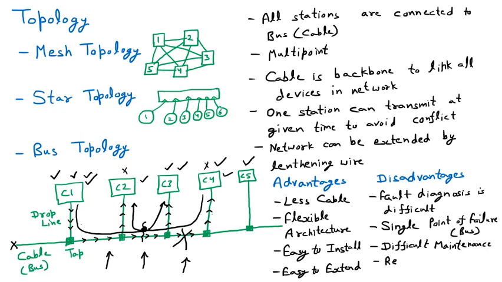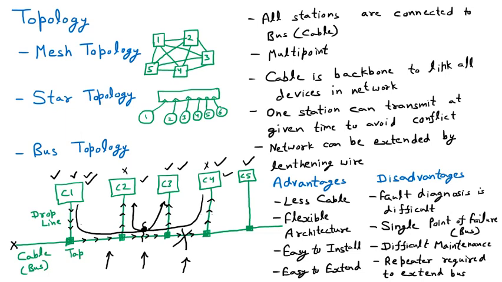That means repeaters are required to extend the bus. If you are thinking of extending the bus topology, meaning the cable, then a repeater will be used.